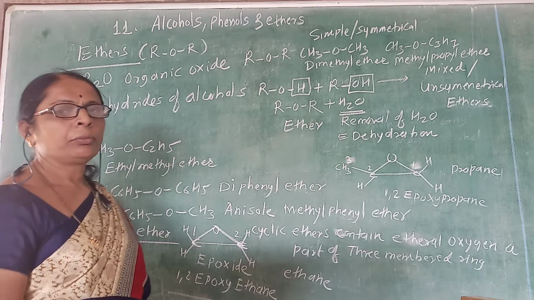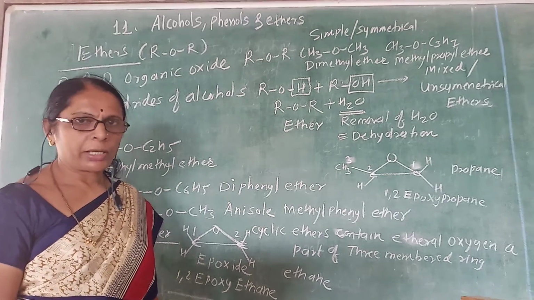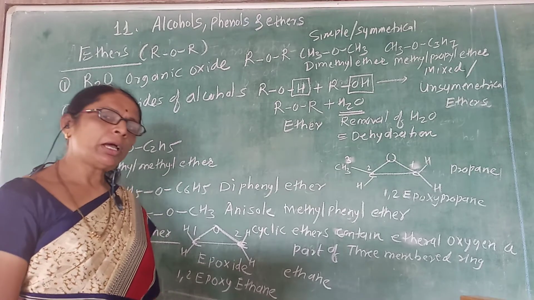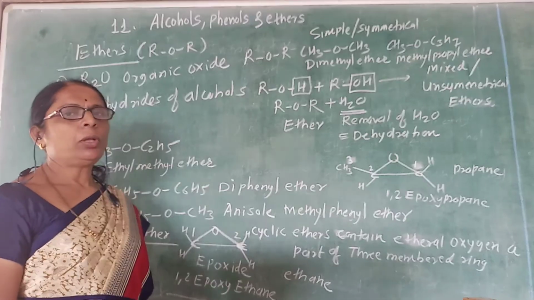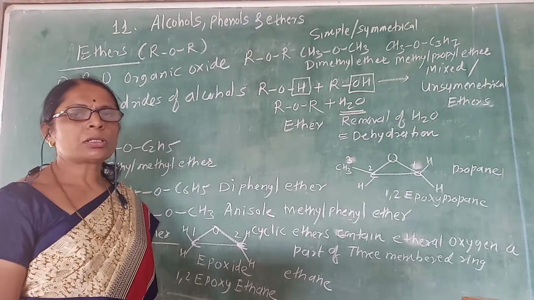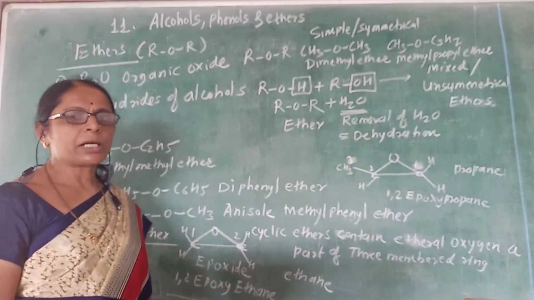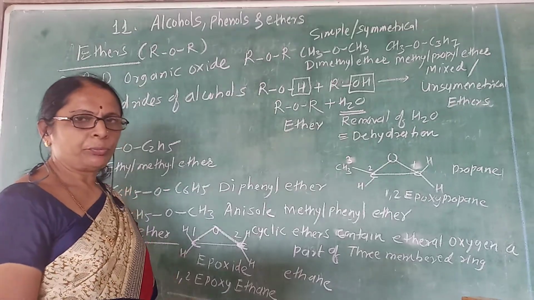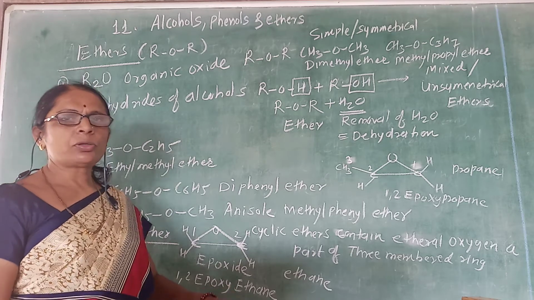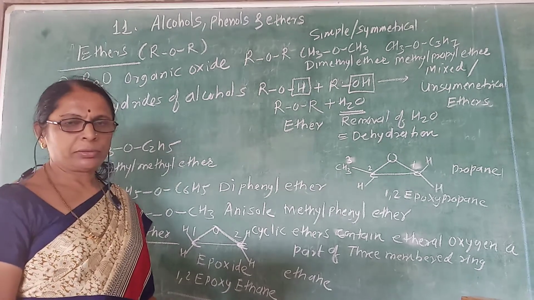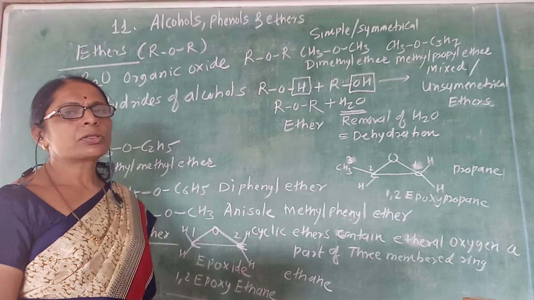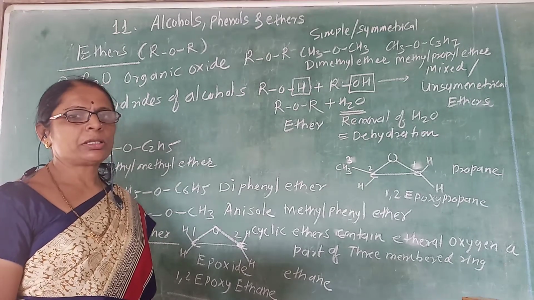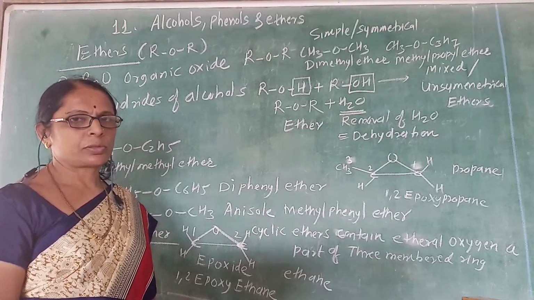So I again repeat, alcohol and phenol are organic hydroxy compounds. Both have the hydroxyl group. The only difference is that in alcohols the hydroxyl group is attached to a saturated carbon. In phenol, the hydroxy group is directly attached to benzene. If the hydroxy group is not directly attached to benzene, then they are aromatic alcohols.